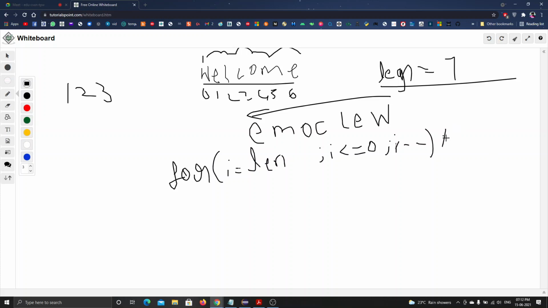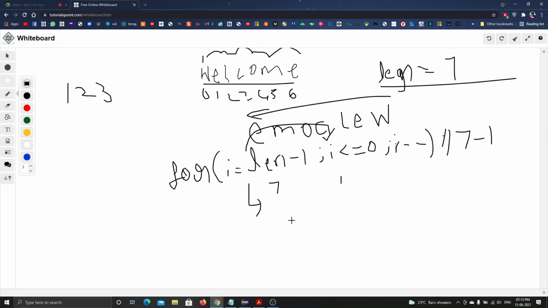Till 7 it counts. But in the index value, I want from 0. So what I do is 7 minus 1, length minus 1, so that I include length minus 1. So what will the I value be? I value will be 7, right? Then it goes into checking the condition, I is greater than or equal to 0, then enters the loop.